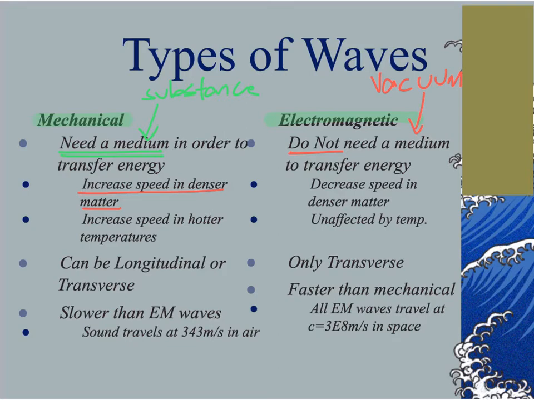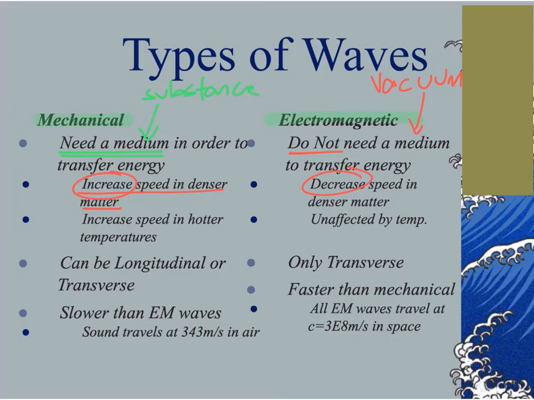Electromagnetic waves actually do the opposite. Where mechanical waves increase speed in denser medium, electromagnetic waves decrease speed in denser medium. So it kind of has the opposite effect. So as that medium gets more dense, as we go from a vacuum to a gas to a liquid to a solid, the particles get closer and closer together. And as they get closer and closer together, it makes it harder for that electromagnetic wave, the particle, to travel through that medium because the molecules are in their way. So the more molecules that get in the way, the slower that particle can travel, the slower that wave can travel through.